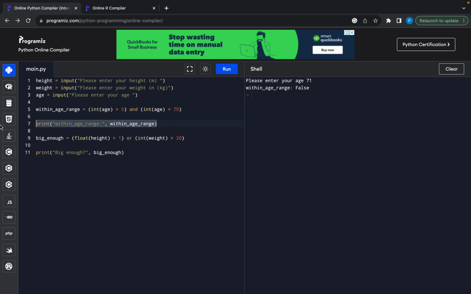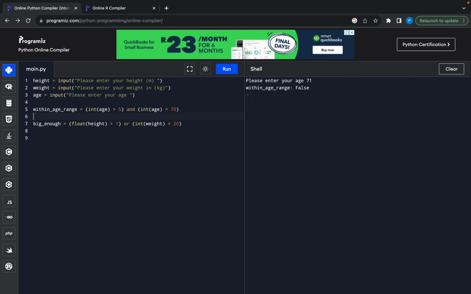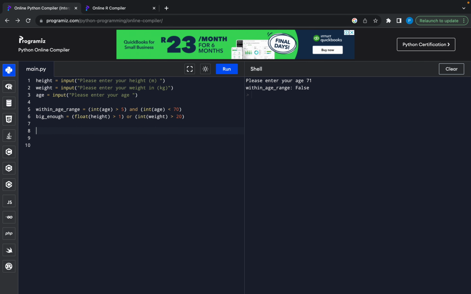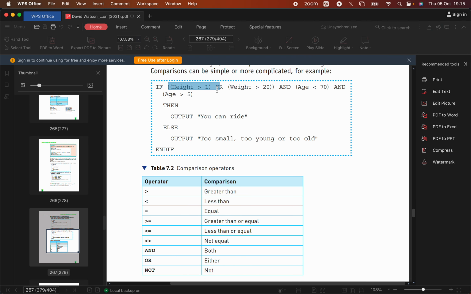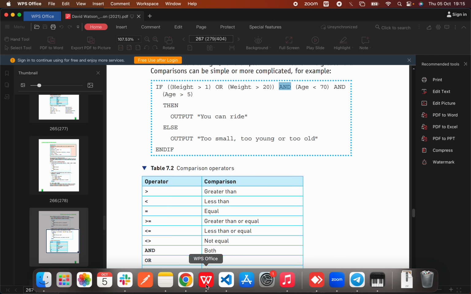Okay, so I'm just going to get rid of these prints. We don't need them anymore. I'm going to put these two Boolean values that get produced after these evaluations next to each other. And now I'm going to explain the last piece, because if you look here, there's quite a lot of pieces to this statement. There's this side of the OR and this side, and these are all one piece. And then there's that side, and they from there and there are one piece. And then we've got that, and that's all on the side of this and. So I've just tried to write it nicer to make it more readable for you.